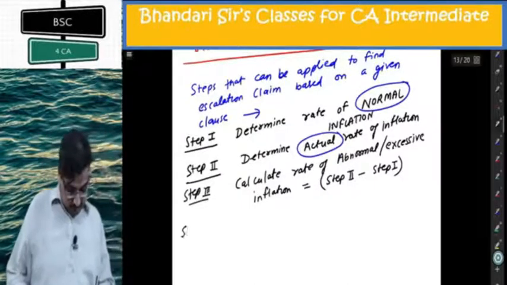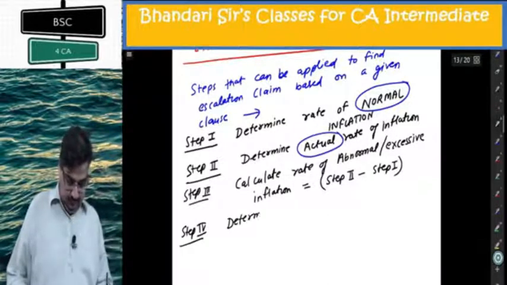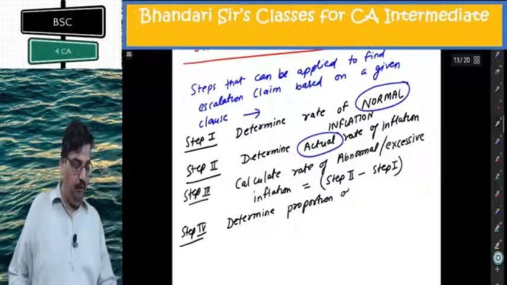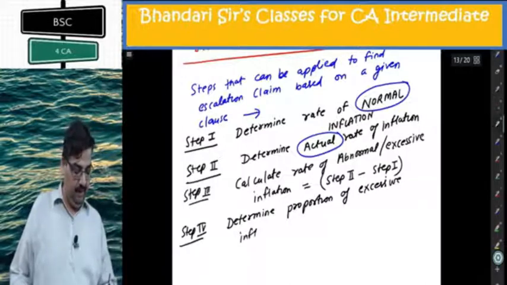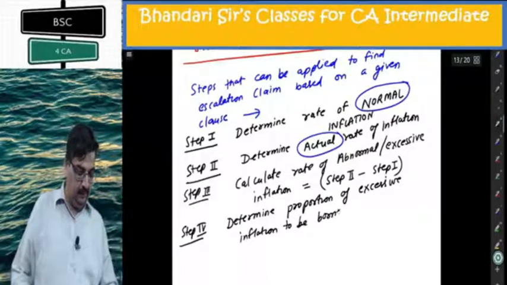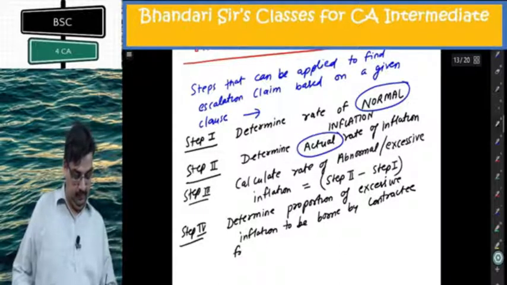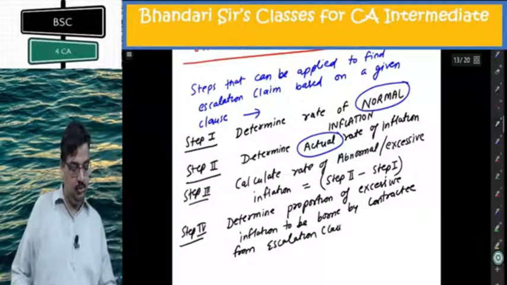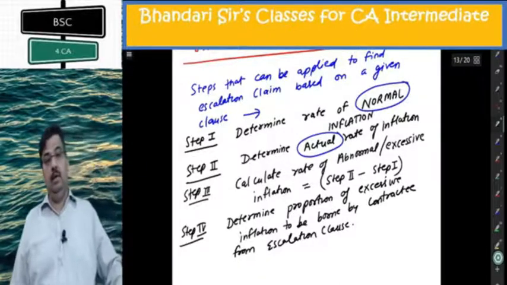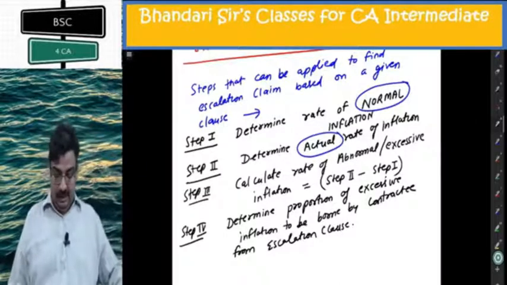Step 4: Determine the proportion of excessive inflation to be borne by the contractee from the escalation clause. In my example, it is 60%.